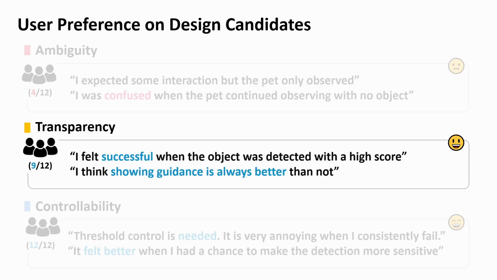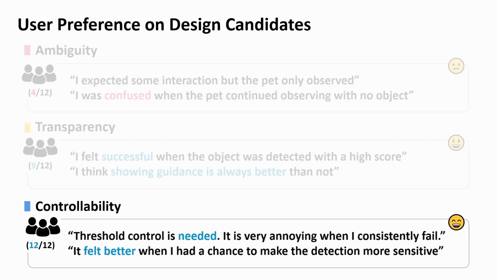In transparency, 9 out of 12 reported that they would like to have more information and guidance. It was impressive that all the participants of the controllability group preferred the design. Some of them mentioned that missing detection is very annoying, that they would like to have a chance to at least start the interaction even when the result would be uncertain.